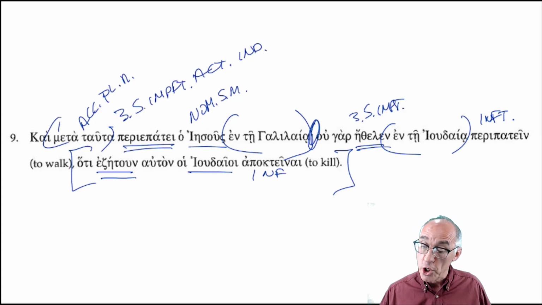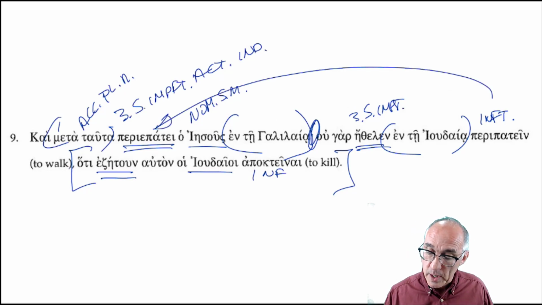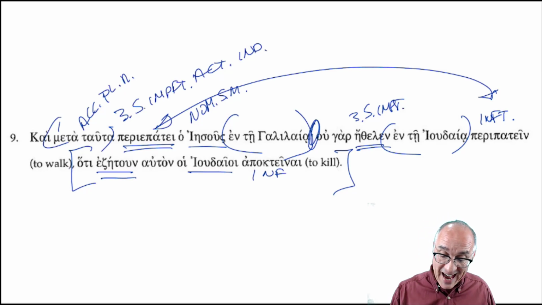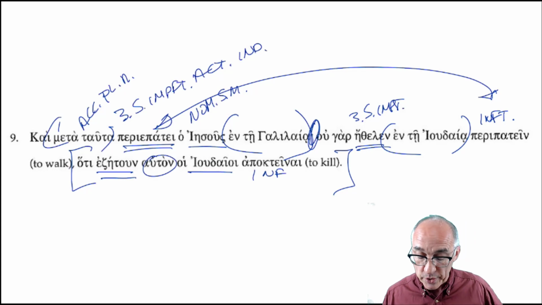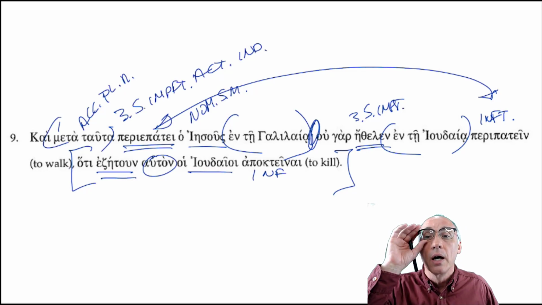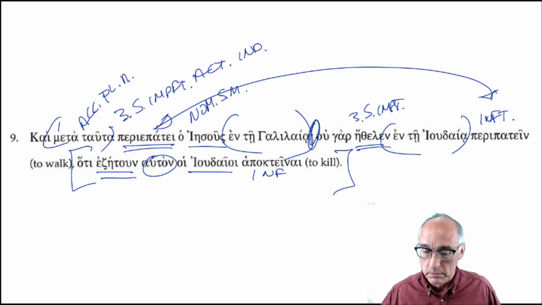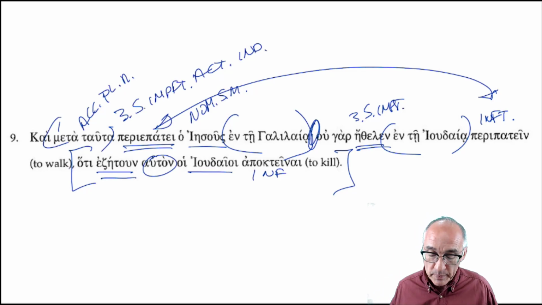Oh, he was unwilling to walk around, same verb here, to walk around in Judea. Why, given that the Jews, and I neglected to circle the direct object, were wanting, the Jews were seeking, and your complementary infinitive, again, completing the idea, to kill him.